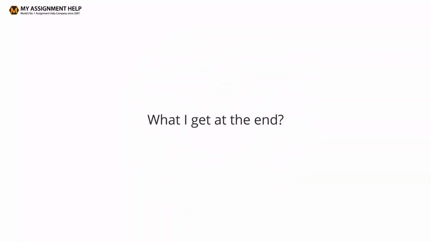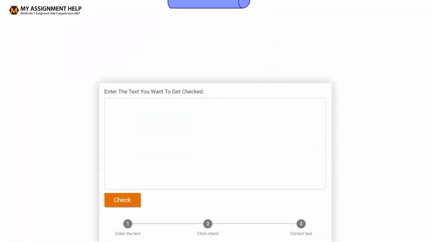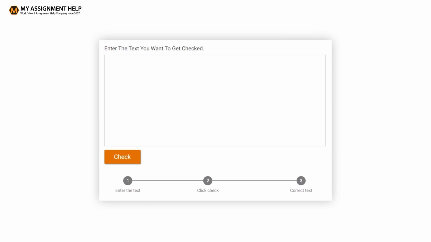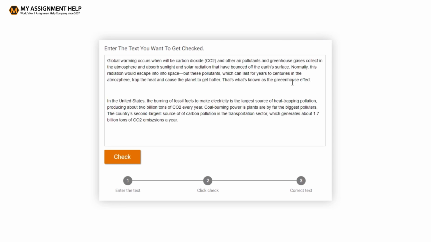What I get at the end? A complete flawless document. Using it is damn easy. Just copy-paste the text or upload the document you want to get checked. Click the Check Grammar button and let the magic begin. The grammar checker will thoroughly edit your document, highlighting every grammatical error, even the minutest one. Now you can rectify those errors and get a flawless document worth submission.